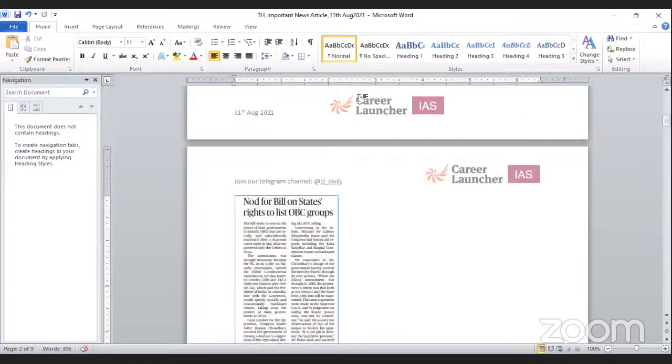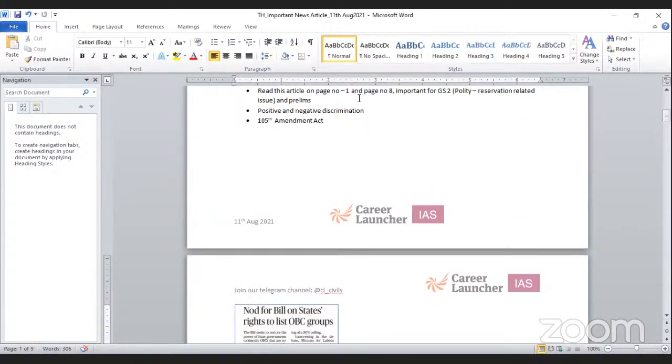So here, as I've said, this article is important. It is important for GS paper 2 under the polity section, under reservation related issues. And this is also important for the prelims. Under prelims, you have to read or make some notes of the amendments, for example the 127th Amendment and 105th Amendment, what they are talking about, the difference between positive discrimination and negative discrimination, and what the issues related to this are.